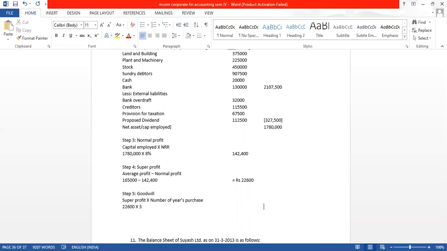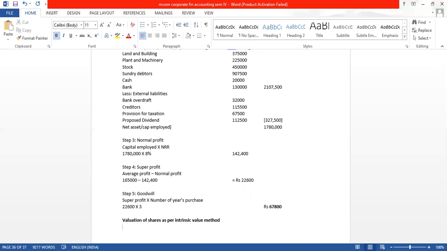So goodwill is coming how much? It is coming 67,800. So the value of goodwill is 67,800. They had asked us to find out goodwill, and we have found it out. Now after goodwill, we have to find out the valuation of shares also. Valuation of shares as per the intrinsic value method, which is also known as the net asset value method.